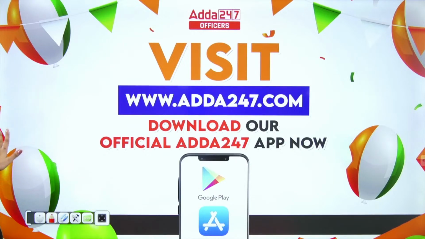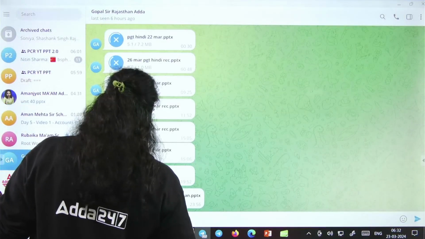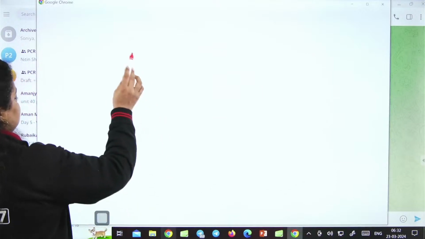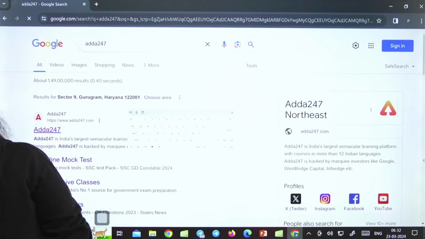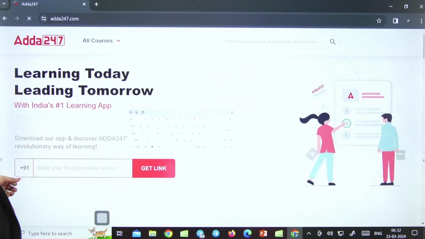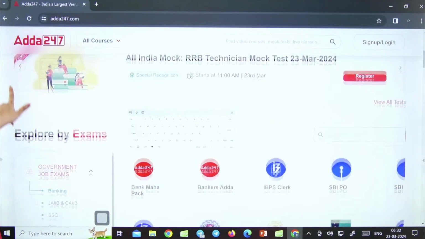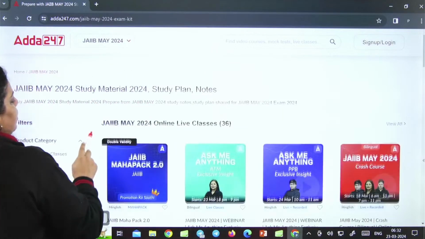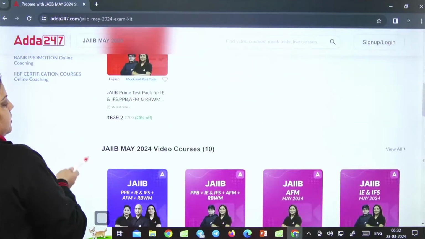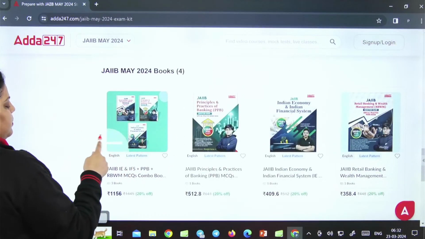After downloading the application, go to the home page of the application. This is the home page. In the home page, you have to find the exam category first. Scroll down and you will find JAIIB, CIB exam category given here. Click here. Then JAIIB May 2024, you will find all the live classes, the test series, the video courses, the ebooks, and the hard copy books. So 3 subjects hard copy books are available.